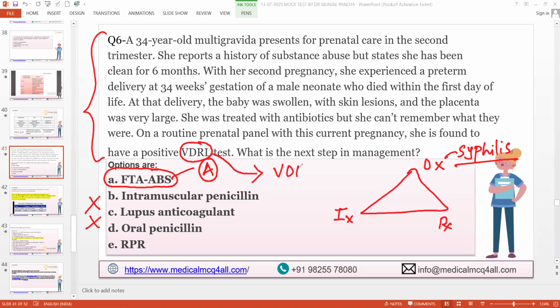Okay, so VDRL positive. Can anyone help me prepare a list? What are the conditions where the VDRL is positive? One is syphilis. And false positivity in the initial stages of pregnancy. Not in the late stage, but in the initial phase of pregnancy. These are the two. Any third one?